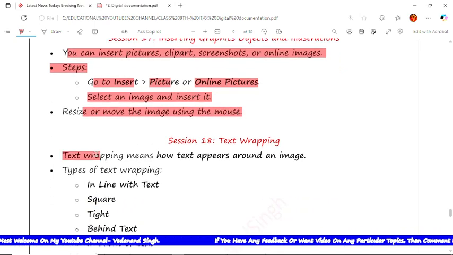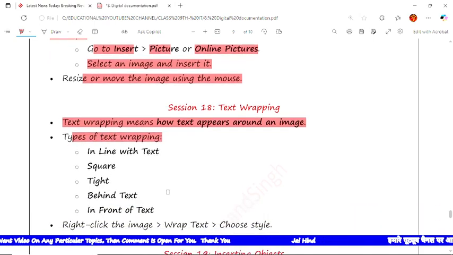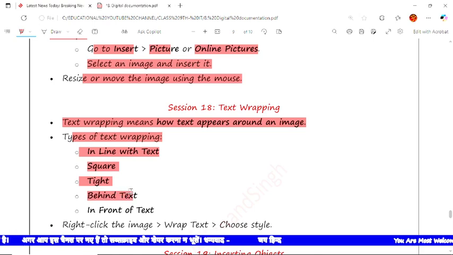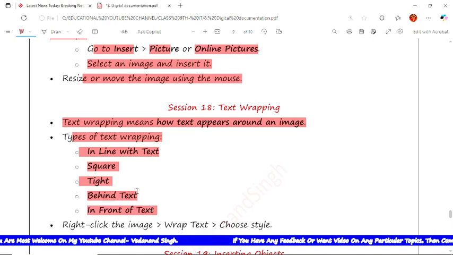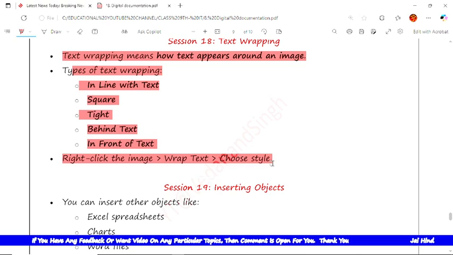What is text wrapping? Text wrapping means how text appears around an image. There are many types of wrapping, but I have written the important ones. First, in line with text, meaning the image sits in one line of text. If you want text in a square shape, there is square wrapping. Tight you can do here. Behind text, if we want to keep the picture behind the words. If you want to keep the words on top of the picture, that is in front of text. Now how to do it? Right-click the image, choose Wrap Text and choose the style.